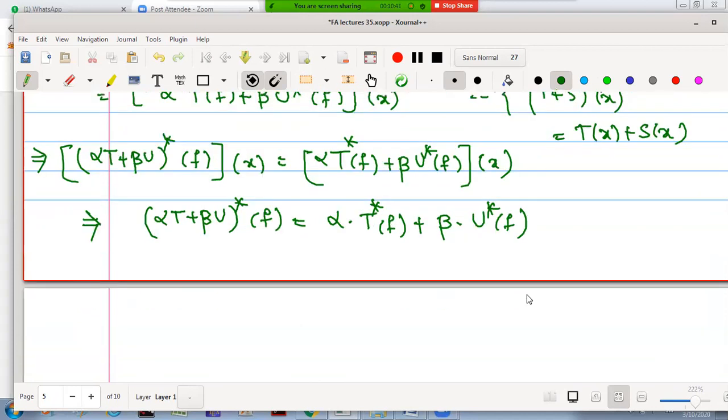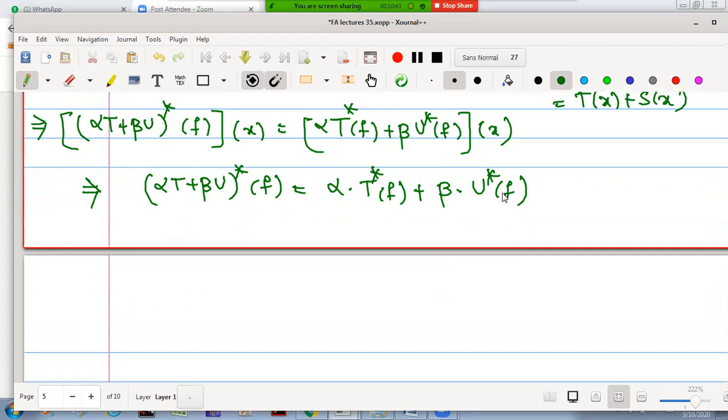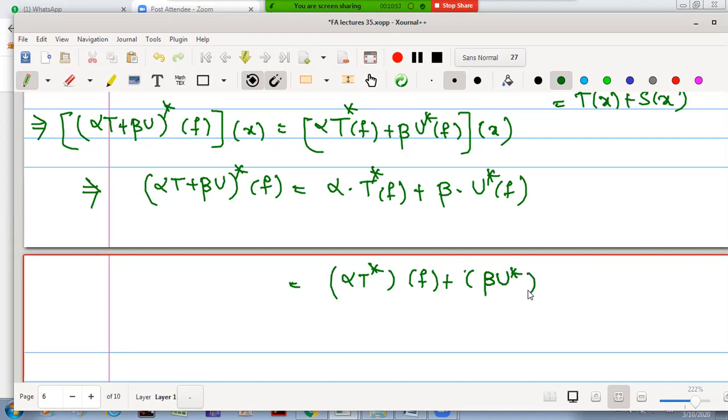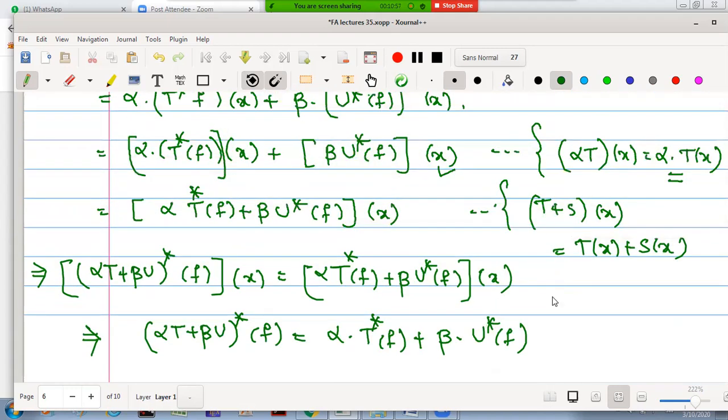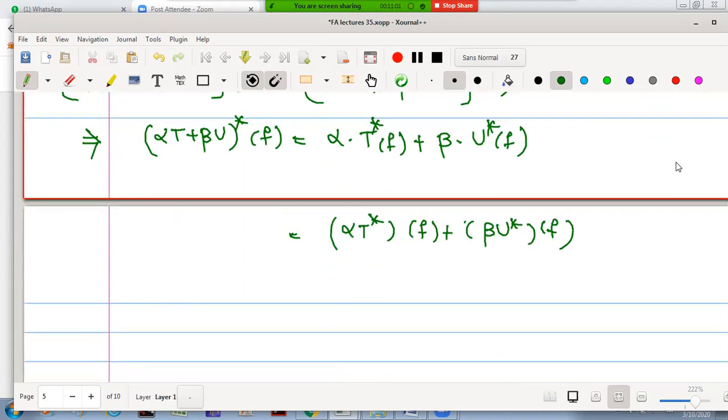Again, let us look at this. Here f is arbitrary. Which definition am I saying? This point: alpha T operated on x is alpha into T of x. Here we have alpha into T of x, which we write as alpha T operated on x.